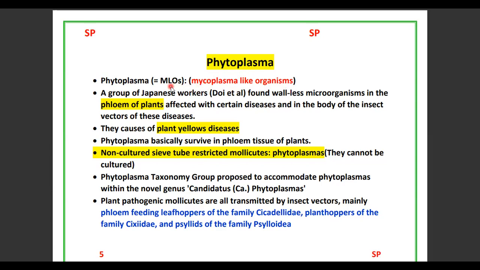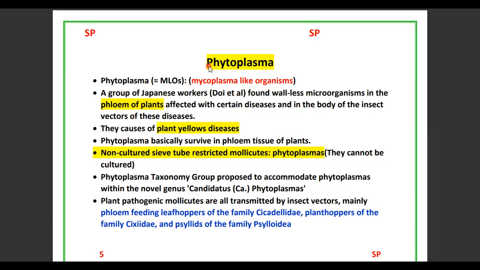So they resembled mycoplasma. So for a lot of years, the scientists gave the name MLOs. So phytoplasma is popularly known as MLOs. M means mycoplasma, L means like, O means organisms. So these phytoplasmas were first discovered by Japanese workers Doi et al.